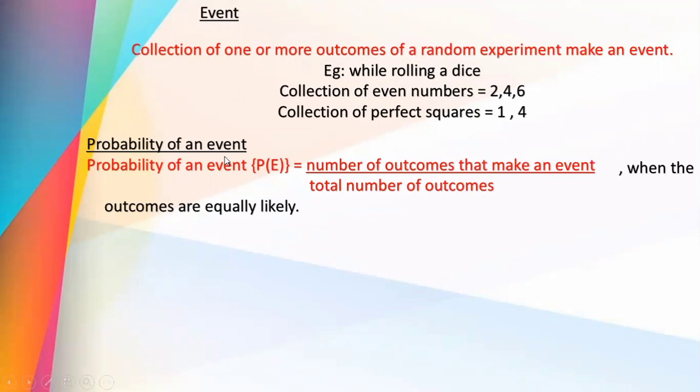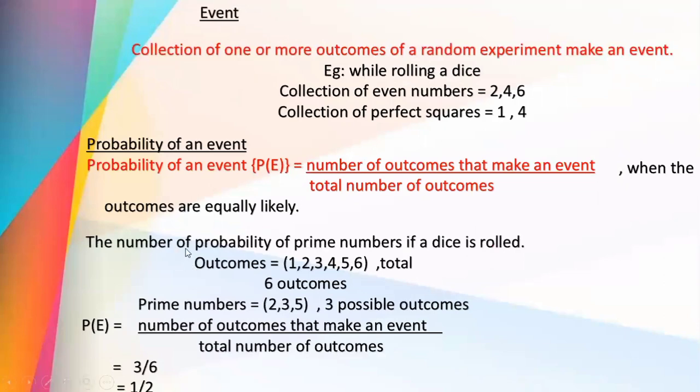Next one, probability of an event. Yes, we have an equation: number of outcomes that make an event divided by total number of outcomes, when the outcomes are equally likely. What is the meaning of equally likely? Equally likely events are events that have the same theoretical probability of occurring. For example, getting a head on the toss of a coin and getting a tail on the toss of a coin are equally likely events, since the probabilities of each event are equal.